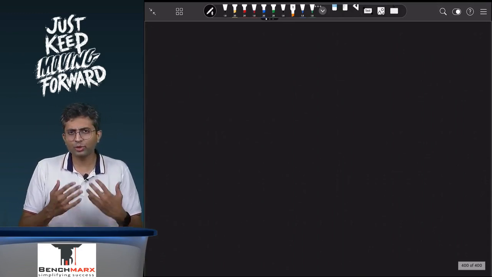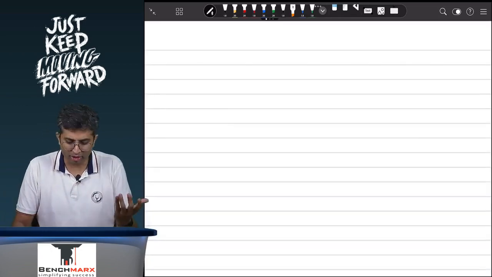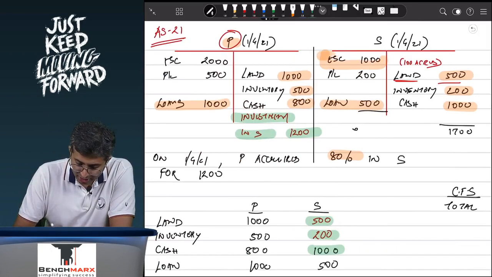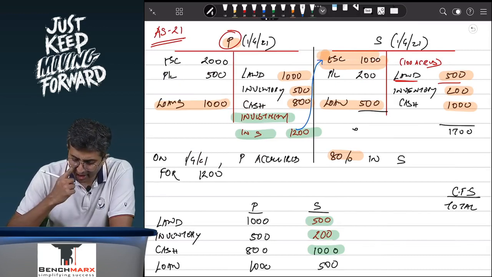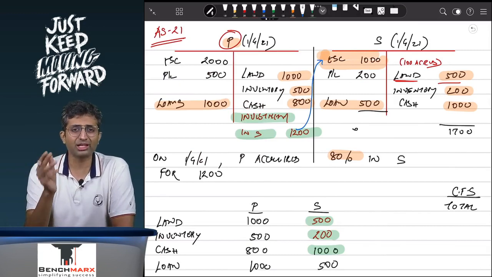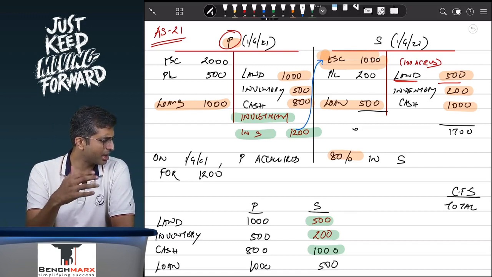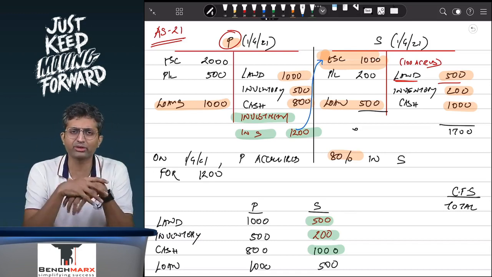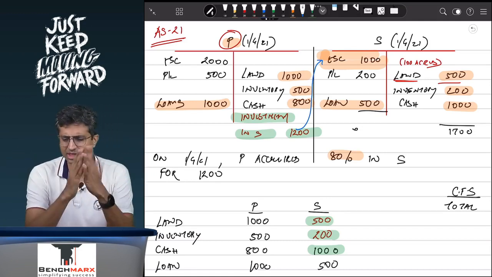Why? Because if you go to see, the share capital of subsidiary, that is Reliance Jio, is what? Well, this share capital of 1000 is nothing but the shares held by Reliance Industries. Like if you remember, if you have done amalgamation, in amalgamation you have intercompany items like debtors and creditors. In the books of one company there is a debtor, in the other company that's a creditor. We say that let us eliminate it.